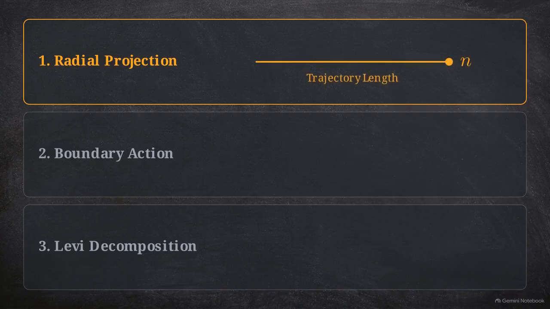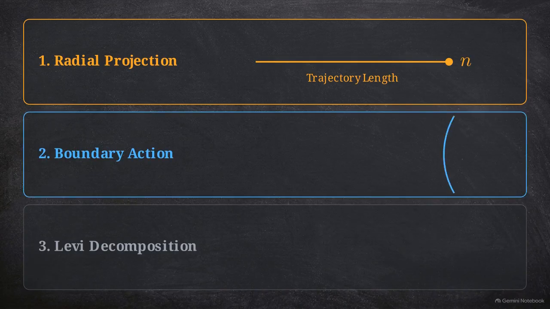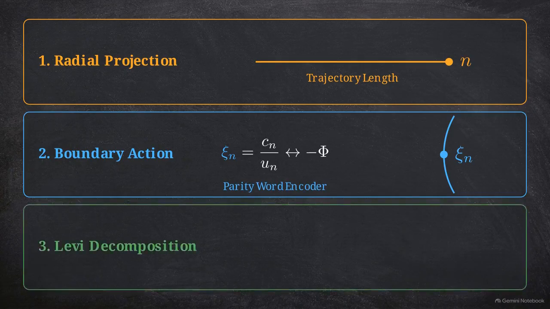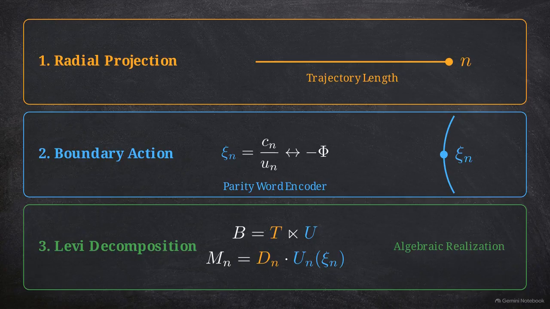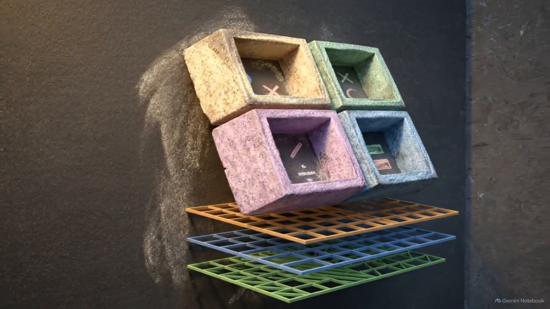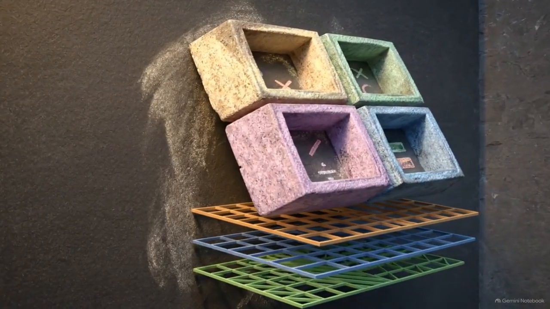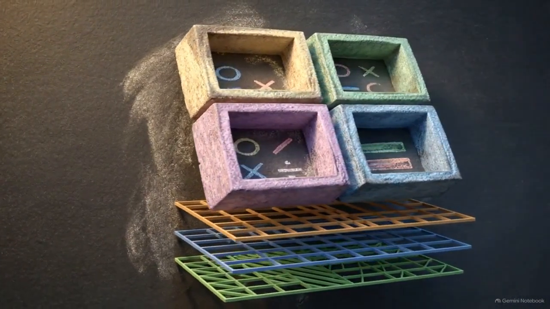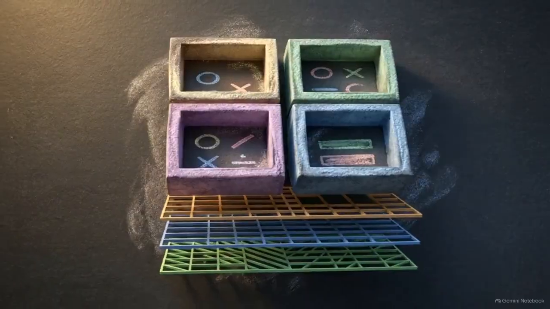Track 1 is the radial projection. This geodesic purely tracks the trajectory length, represented by the depth variable n. Track 2 is the boundary action. This isolates a horospherical coordinate that encodes the full parity word. Track 3 is the Levi decomposition, providing the algebraic realization of these dynamics within the Borel subgroup. These three verified layers fundamentally decompose the components of a Collatz trajectory into highly specific geometric and algebraic sectors.